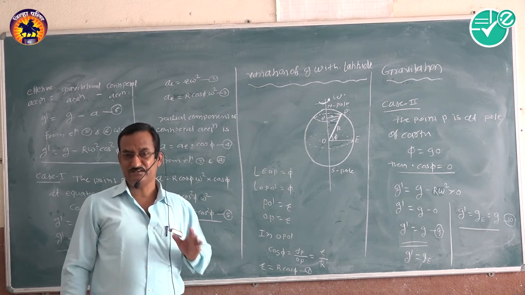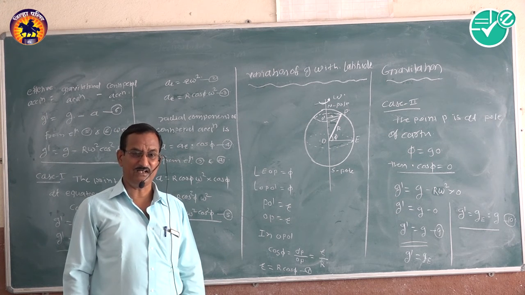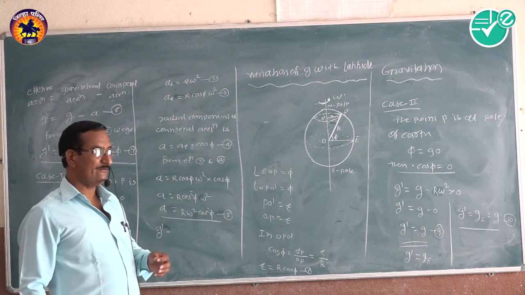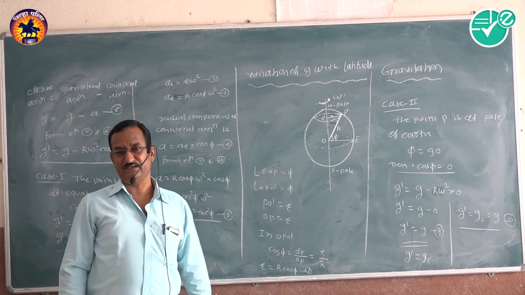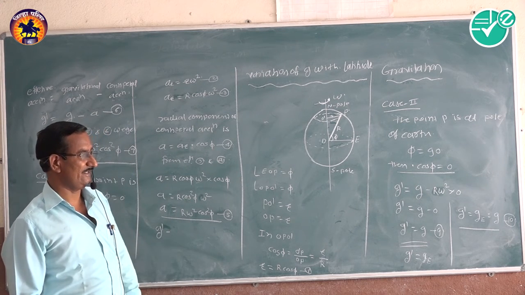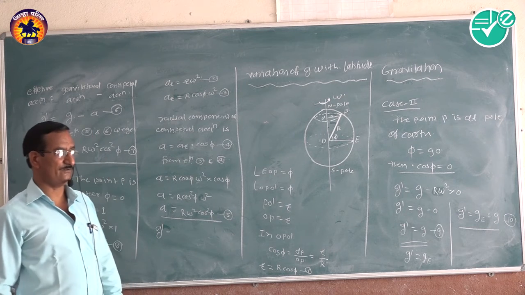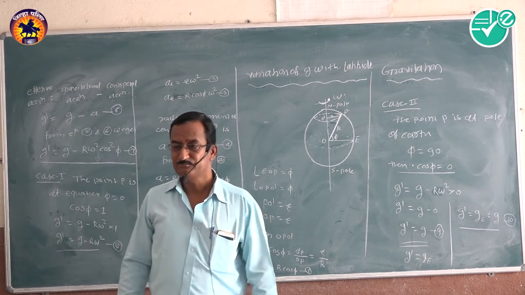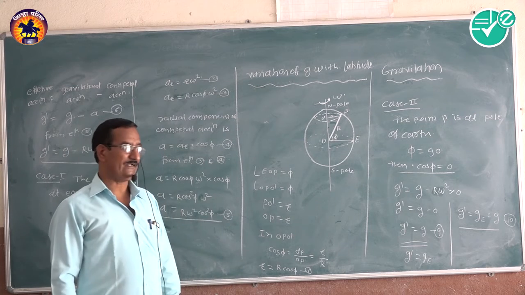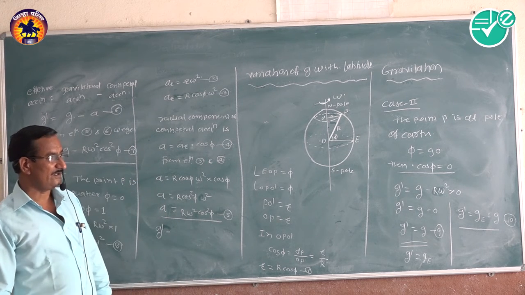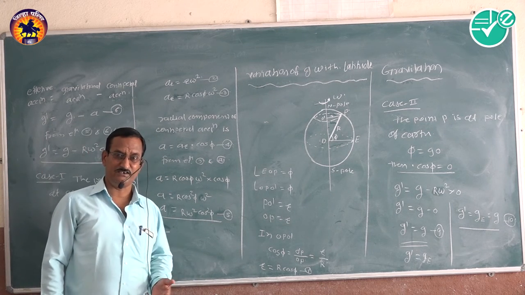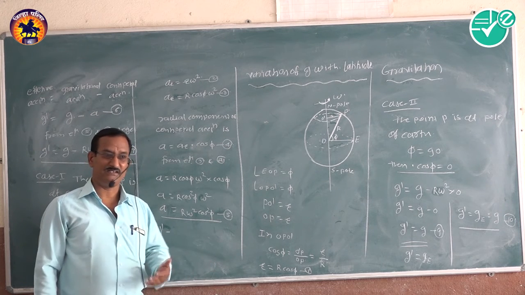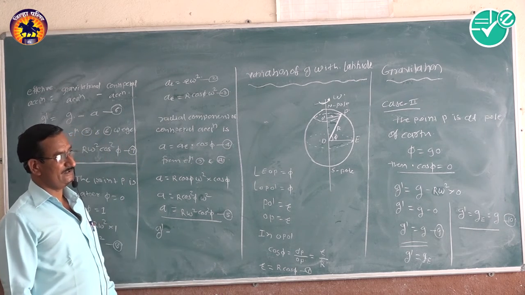After that, the binding period of satellites: the period of a satellite very close to the surface of the earth in terms of gravity and density, and the period of a satellite at height h in terms of acceleration due to gravity and density.